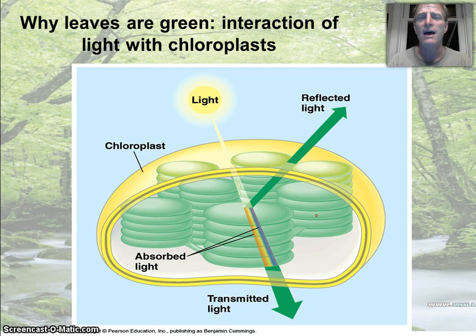So if we look at why that occurs, well, again, chloroplasts are green because this molecule chlorophyll is green, and any pigment that's green, what happens to the green light that hits it? Well, the green light is reflected. All the other forms of light are going to be absorbed by it. So it's important when we talk about light and why plants are green. Well, they're green not because they're absorbing green light, they're green because that's what's being reflected.